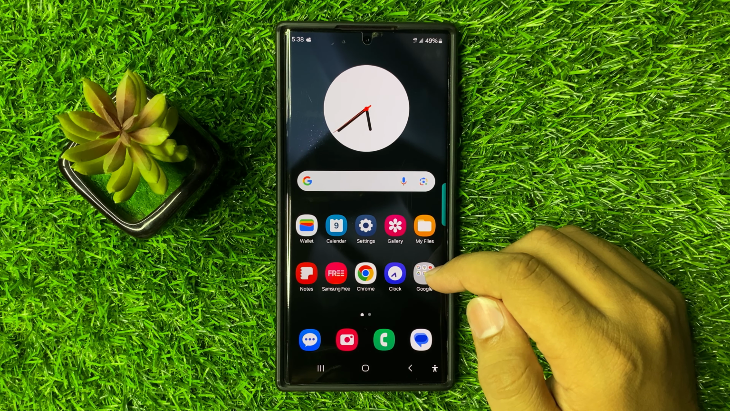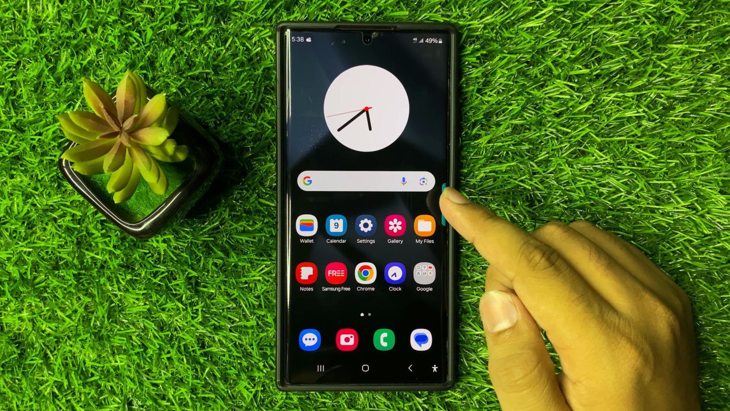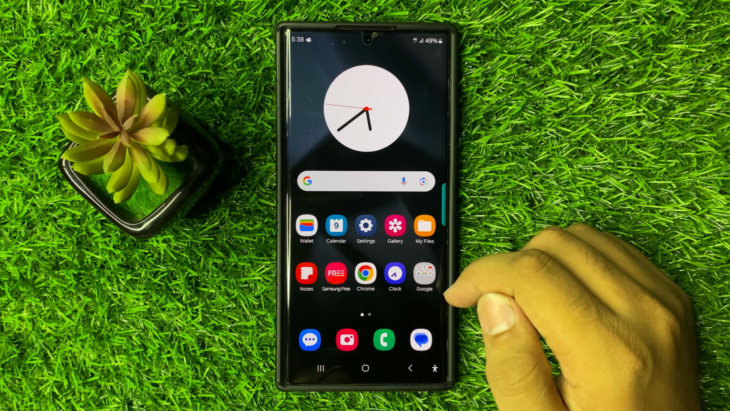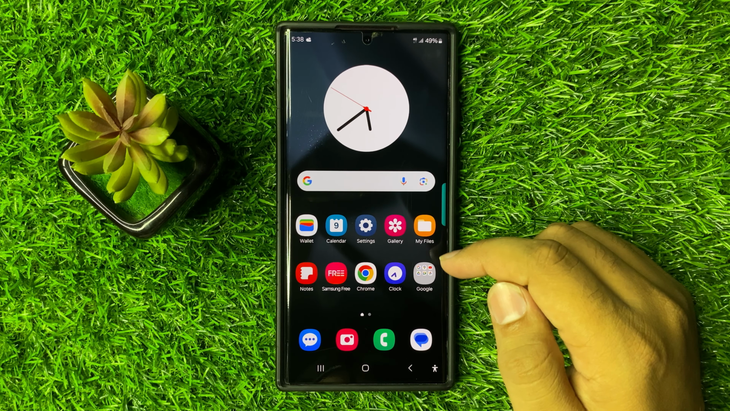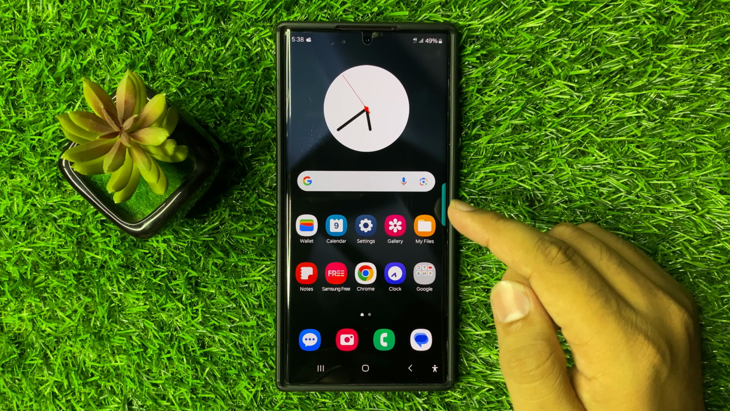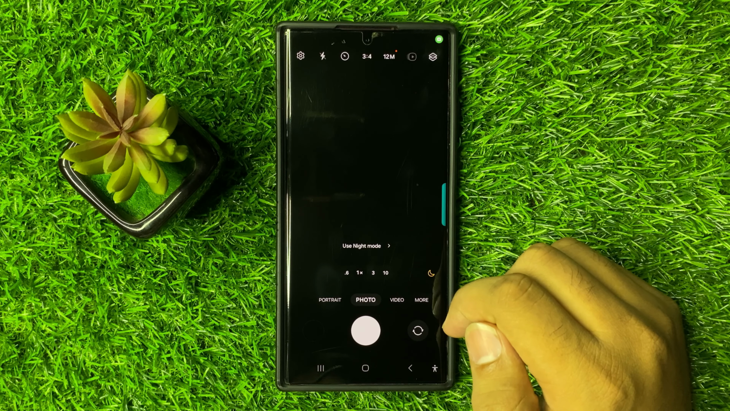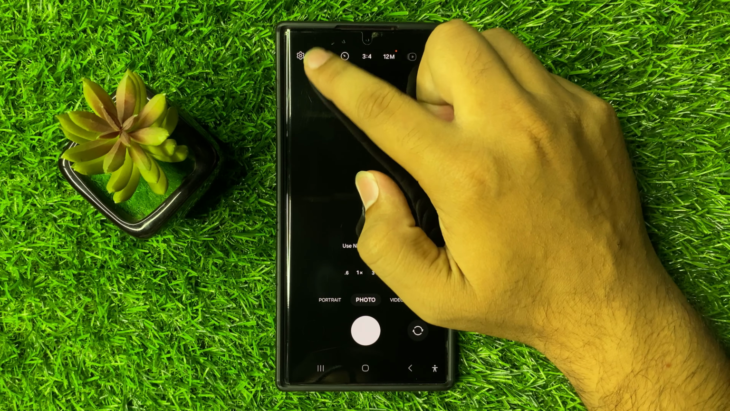In this video I will show you how to fix the camera orientation issues in Galaxy S25 Ultra. So to fix this issue, first of all reset camera settings. To do it, first of all open the camera app. Now after opening the camera, click on this settings icon.